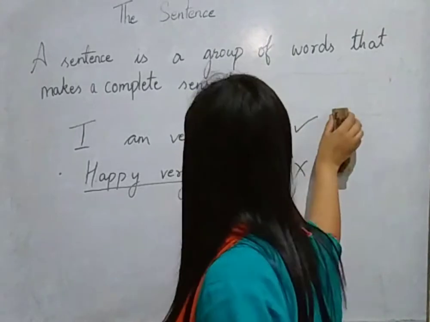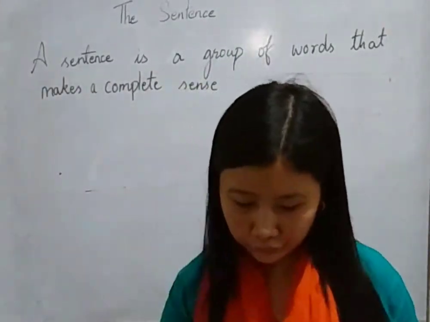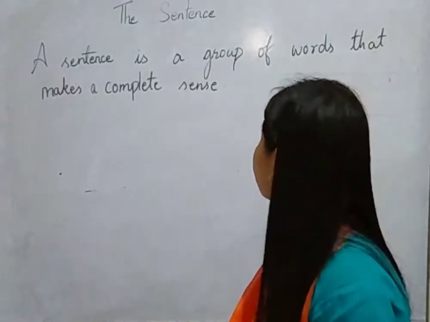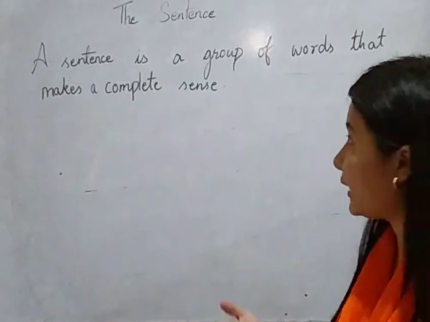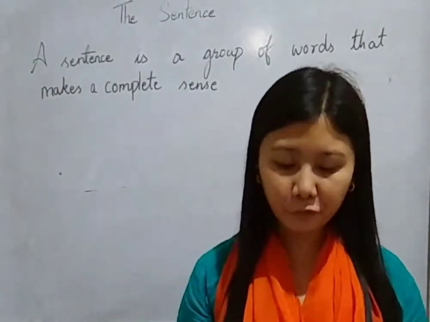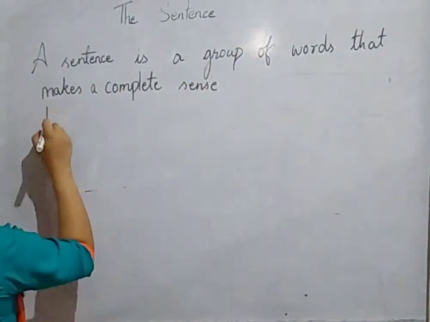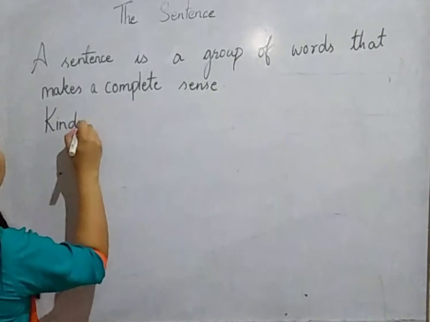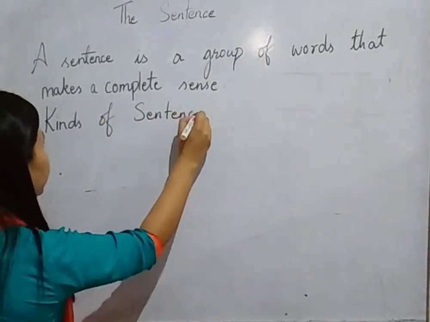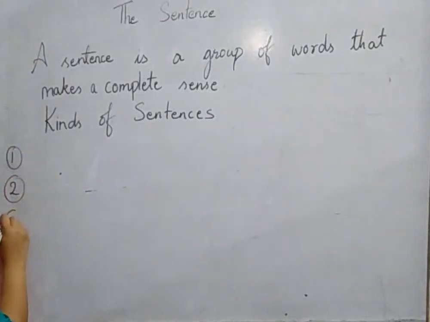Now, let me read from the book what's given in your book. It's written, a sentence is a group of words that makes a complete sense. The same meaning has been given as I have written. Then after that, it's written that there are 4 kinds of sentences. So you need to remember how many kinds of sentences are there? 4 kinds of sentences. Total how many are there? Like I said, 1, 2, 3 and 4.